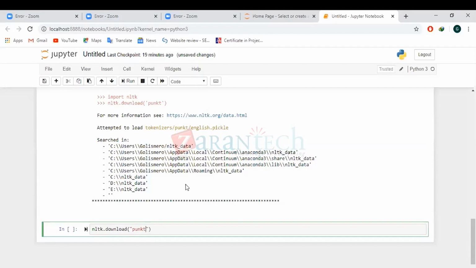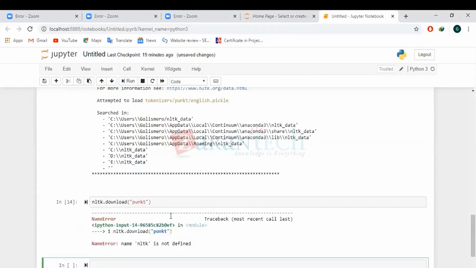Execute it. Just above that line, write import NLTK. Just above the line you wrote, NLTK dot download, in the same cell, write import NLTK.